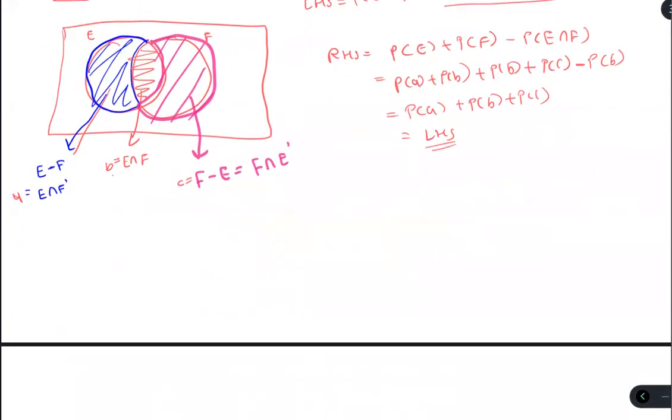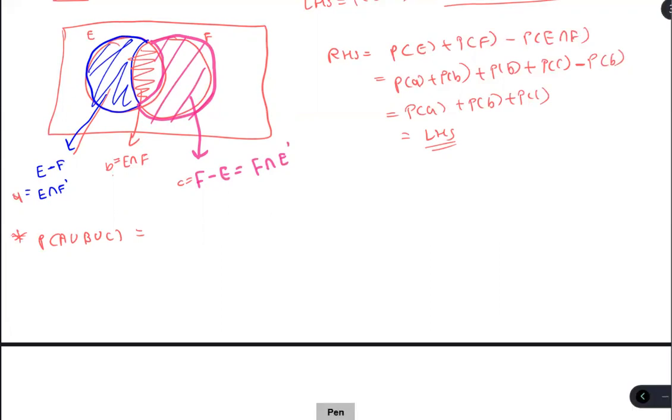Like that, you can also write for three. If you have A union B union C, this thing you'll also learn in discrete mathematics. And there you can also find a short trick to do this kind of thing for many events, like 4, 5, 6, 7, directly. Okay, let me write it here also.